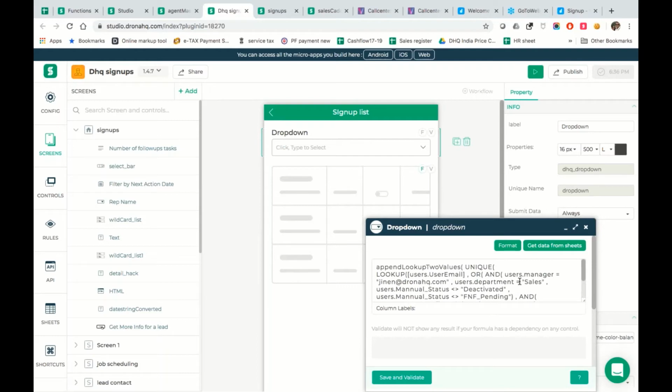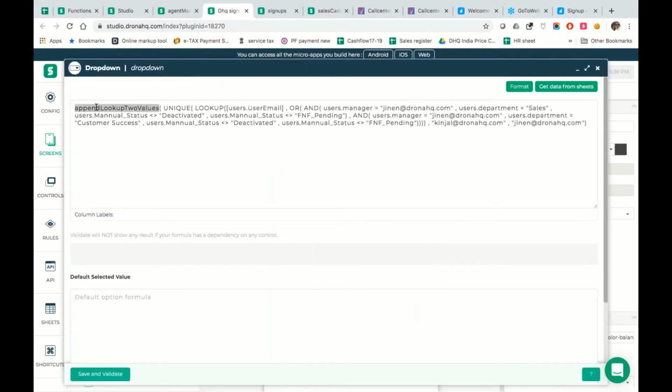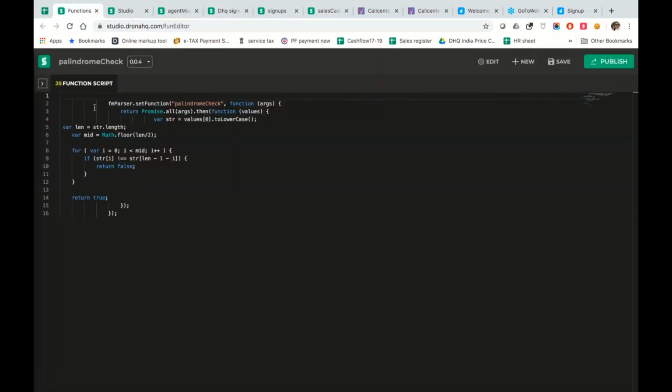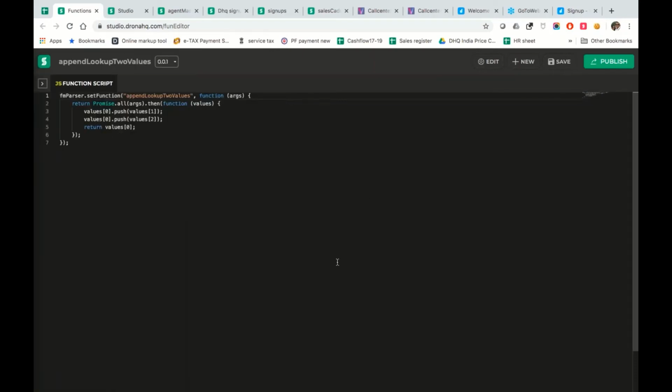Now this is a little bit of a complex formula in itself because we have used a formula with a custom function which has been written right over here. So it's not all that low code in my sense, because I've added one custom function. And here is what that custom function does. It does simple things. It adds some static values right into my application. So let's see how this loads up.